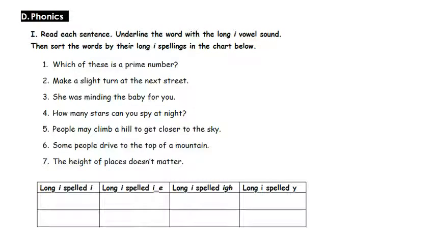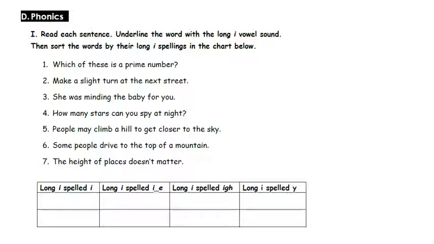Okay, now we have reached the last part, the phonics. We have to read each sentence, underline or circle the word with the long I vowel sound. Any word that has a long I sound, we have to circle it. Then after we circle the words, we have to put them correctly in the chart below according to the spelling pattern of the long I sound. The first spelling pattern is long I spelled only I. The second one, long I spelled I, consonant, silent E. Third pattern, long I spelled IGH. And the last pattern is long I spelled Y.